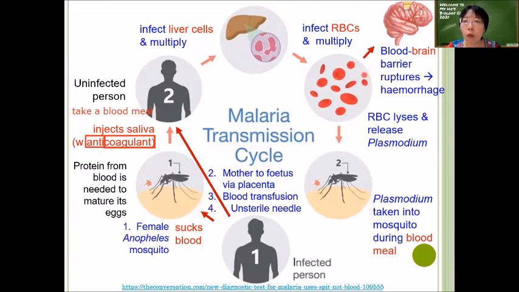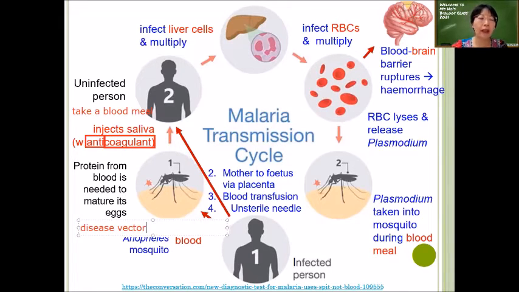Once the red blood cell lyses, it will release the Plasmodium, and then after that, when the next mosquito comes and takes a blood meal, it will suck in the Plasmodium that are found in the blood plasma as well as in the red blood cell. So this is a complete cycle of the Plasmodium. So the main pathway is through the disease vector.